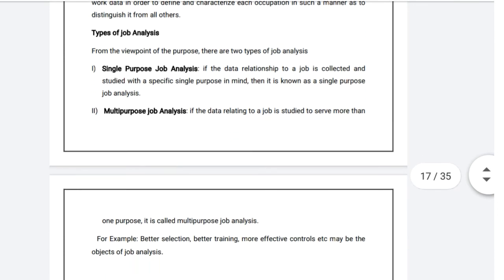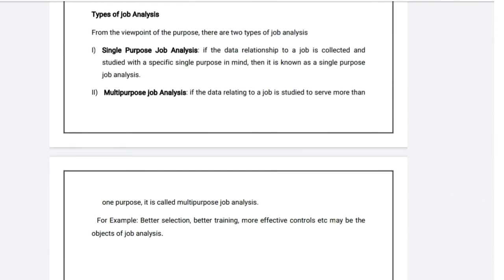Now let's discuss 2 major types of job analysis. From the viewpoint of the purposes, there are 2 types of job analysis. First, let us discuss the purposes or objectives of job analysis. The objective may be either better selection, better training, transfer, promotion, more effective controls, offering compensation, etc. Based on these purposes, job analysis is divided into 2 parts.